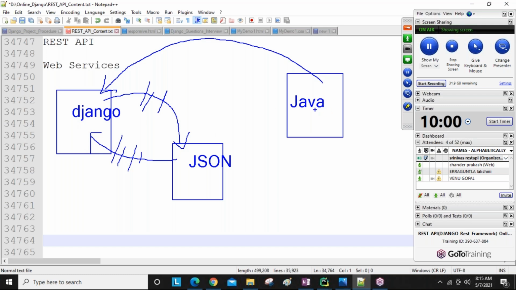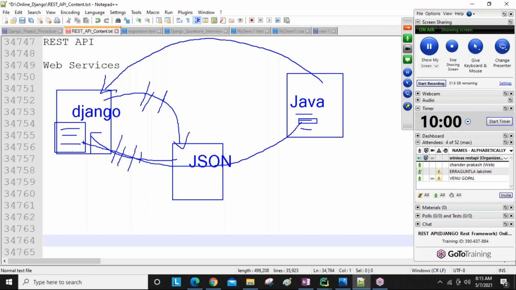That's why we have API 1, API 2, API 3, multiple APIs for our application. These APIs we give to the Java people. Then Java people write our API in their code, and because of our API they can communicate like this.